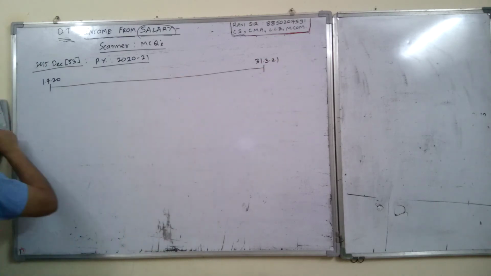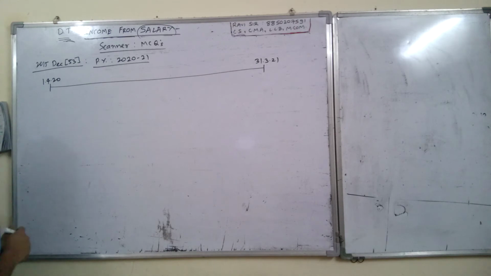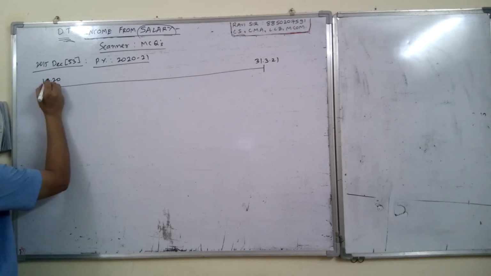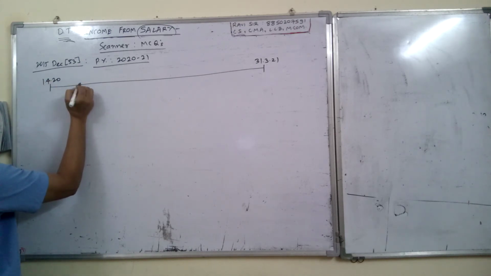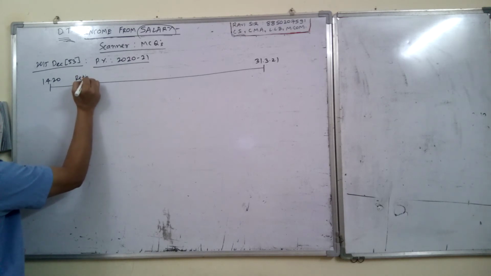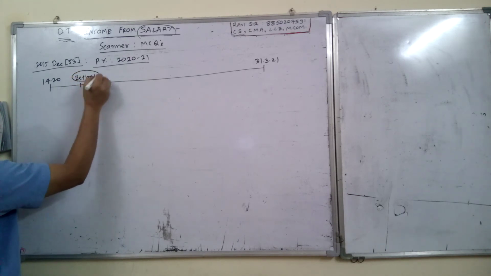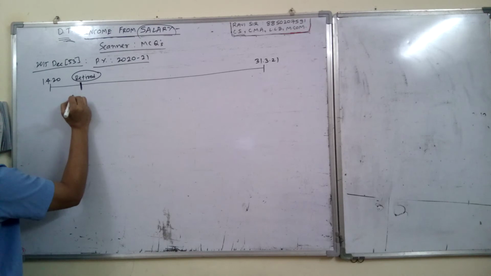This is your financial year. Now he is retiring on 30 April 2020, which means he has worked only for 1 month in the previous year. Retired on this date, 30 April.